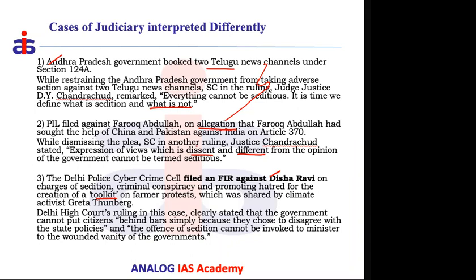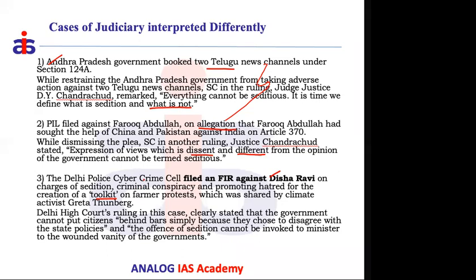Likewise here, the teenager sympathized with the farmers' protest, saying the farmers' cause is genuine, and she wanted to help it in her own way. She chose social media as the medium.